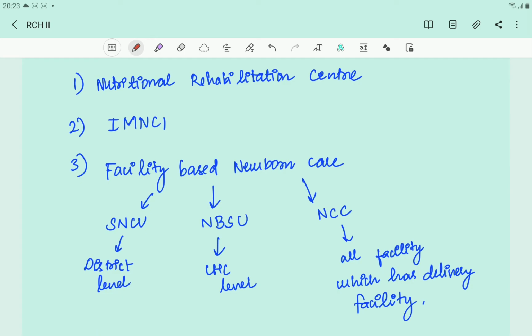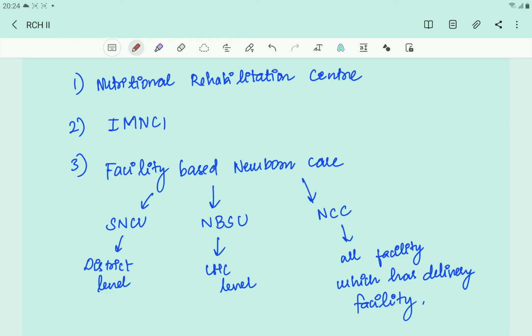And then we'll move on to IMNCI, which is Integrated Management of Newborn and Childhood Illness. And I've already talked about this in acute respiratory infection video. It is a guideline given to manage the illnesses which majorly occur during the newborn and child period. And they'll divide it into 2 categories, age category. One is less than 2 months and the other one is 2 months to 5 years. And most of the diseases that occur during this time include diarrhea, pneumonia, etc.